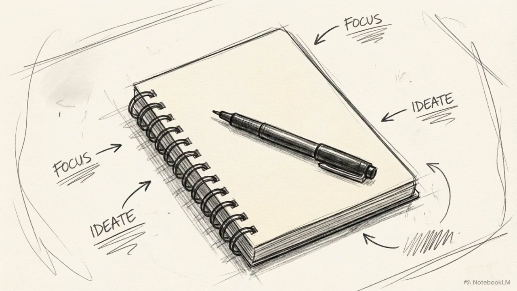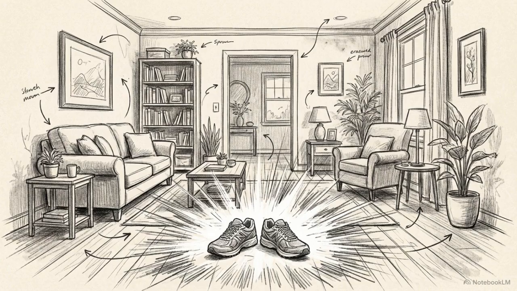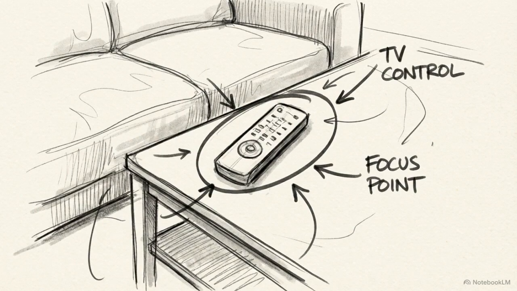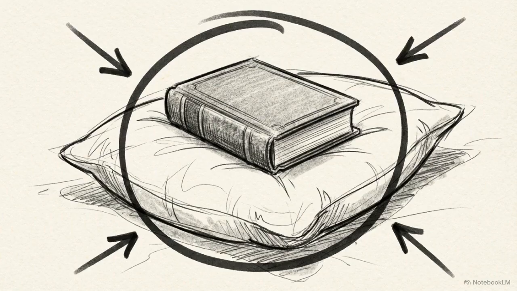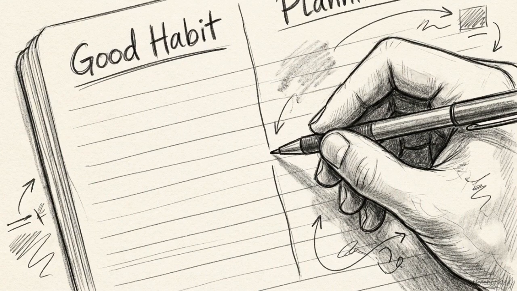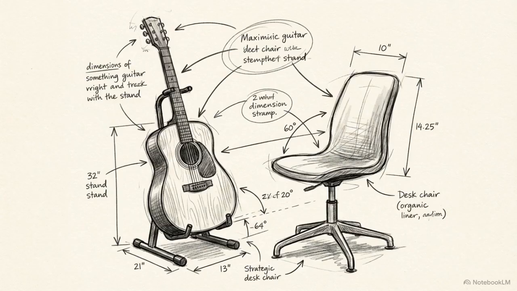Applying Law 1, making it obvious, and Law 3, making it easy, doesn't require a mental shift. It requires you to deliberately manipulate the physical world so that the right choice is the path of least resistance. This is environment design. If the first thing you see when you sit on the couch is the TV remote, that's the habit you'll trigger. But if you place a book on your pillow, you've created an unmissable cue for a better habit before you even think about it. Look at your good habit. Write down one specific physical item you will deliberately move in your house today to physically make the cue for that habit impossible to miss.